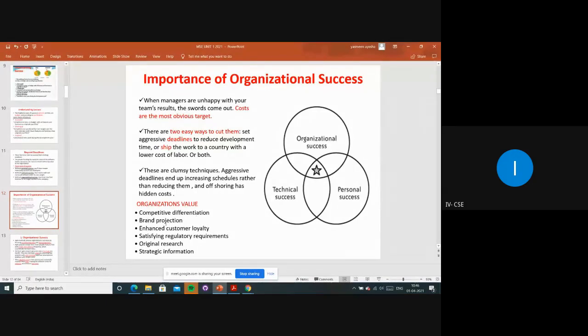And mainly the brand, giving some brand name so that the customers are going to interact, and enhance the customer loyalty. Whatever feedback the customer is giving, it will be included in those projects, satisfying the customers, satisfying the regulatory requirements, and providing the projects in time. Original research will be there, strategic information. So all these things are going to be valuable in the particular organizations to get success.